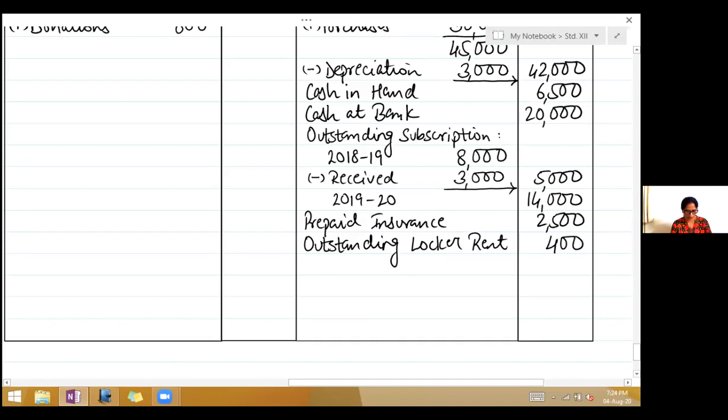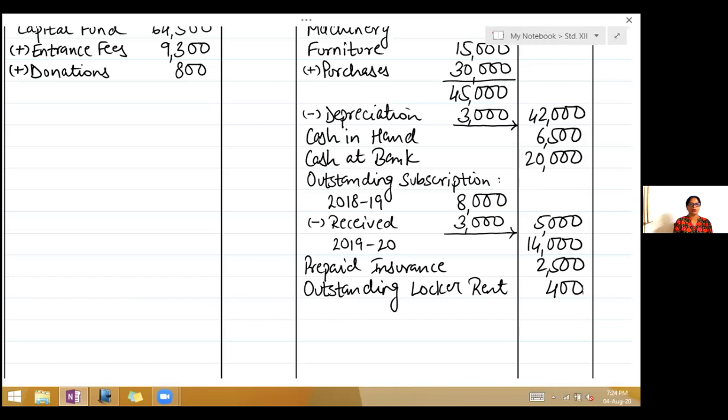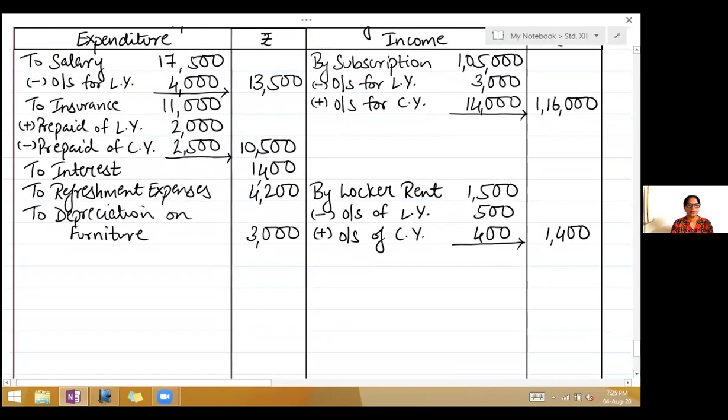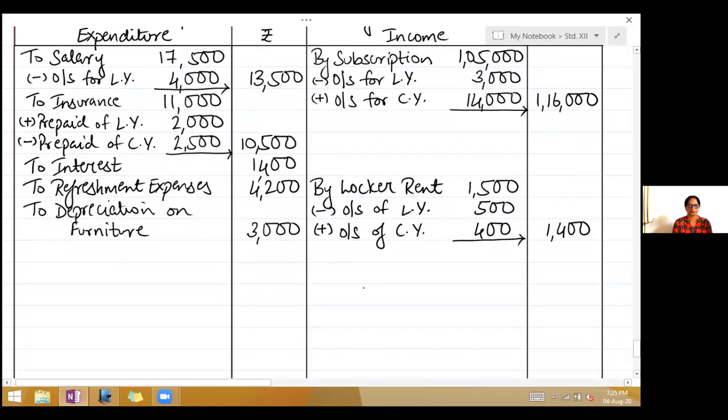We finish with the adjustments. Now we will close income and expenditure account. So start totaling, total up the income. That is the credit side. So it's 1,17,400.